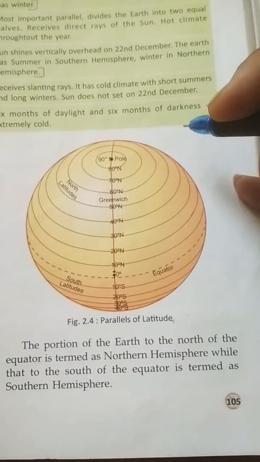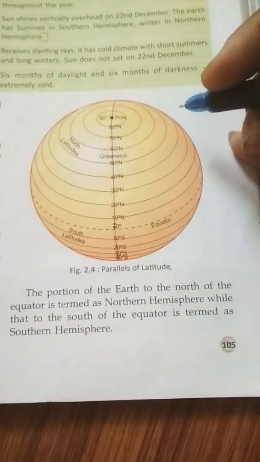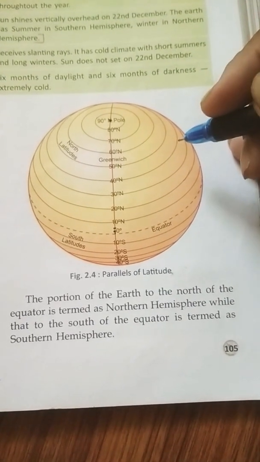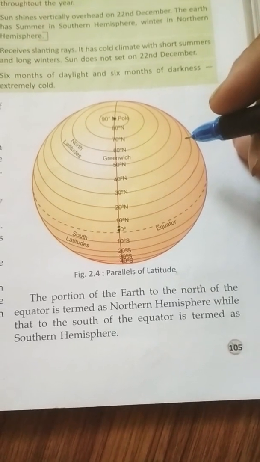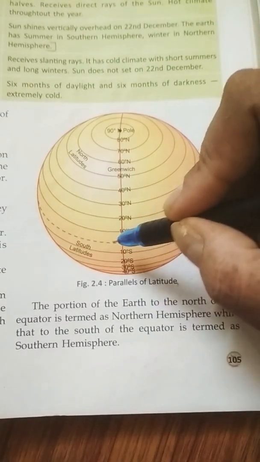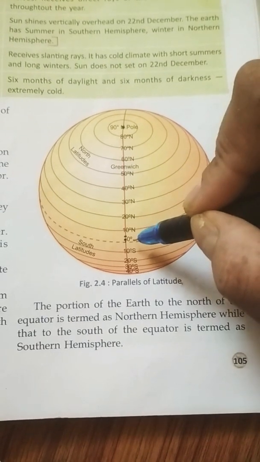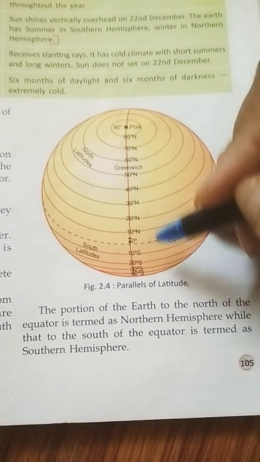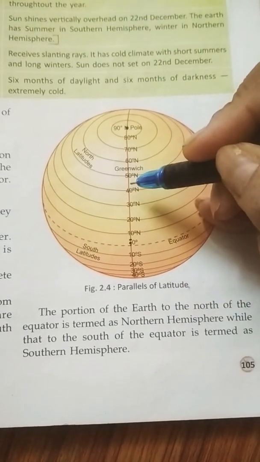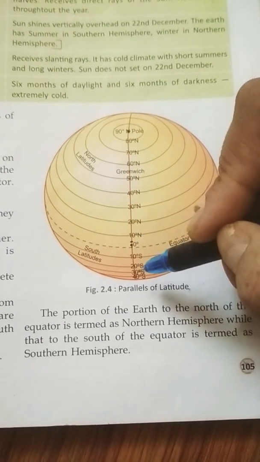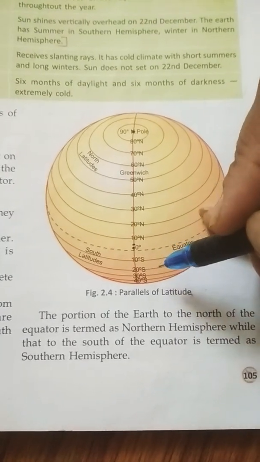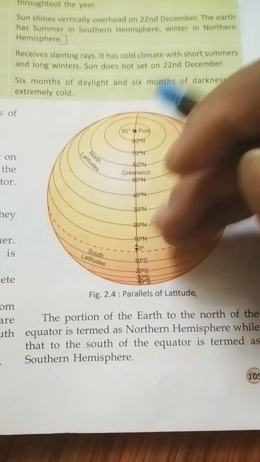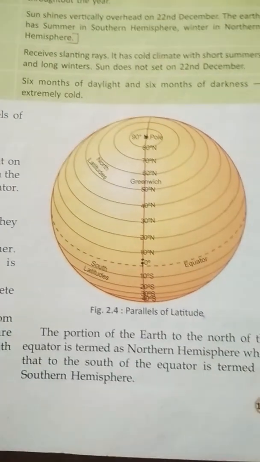Then next, the portion of the Earth to the north of the equator is termed the northern hemisphere, while the portion to the south of the equator is termed the southern hemisphere. So this is the equator, which is 0 degrees. All the places lying above the equator are in the northern hemisphere, and the places below it are in the southern hemisphere. That means the equator divides the Earth into two hemispheres, the northern and the southern.